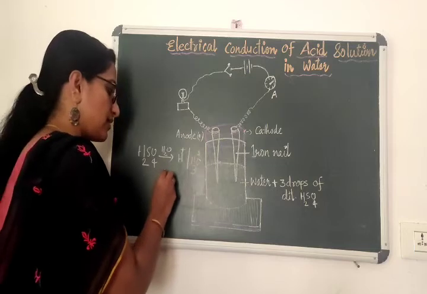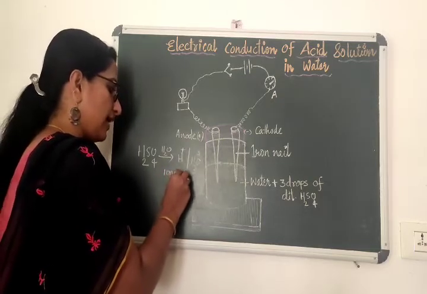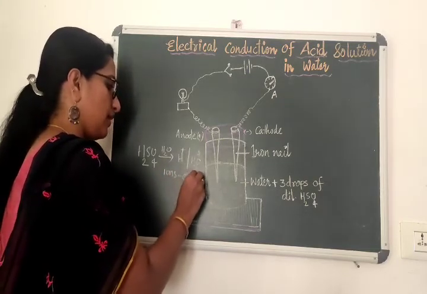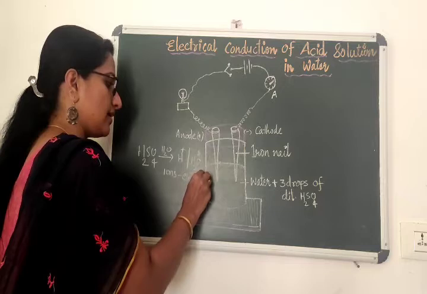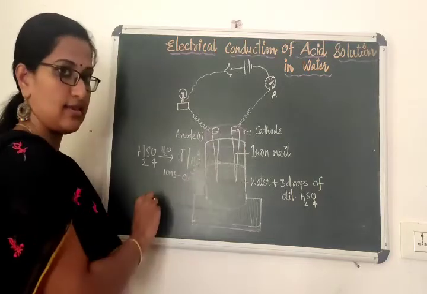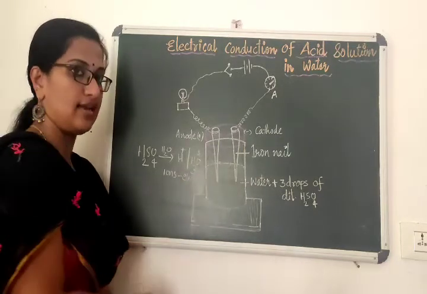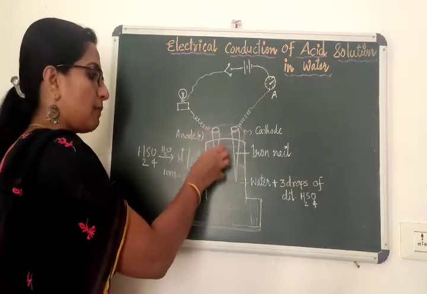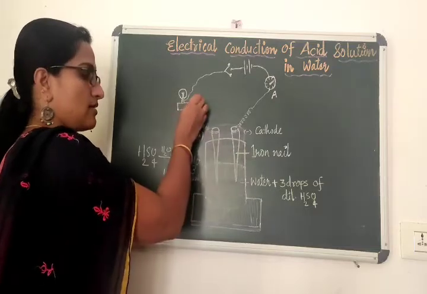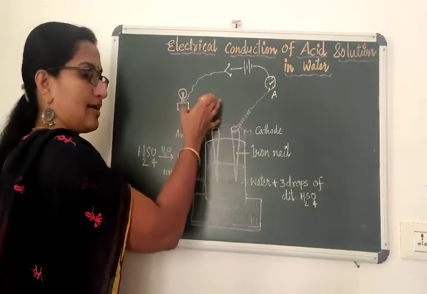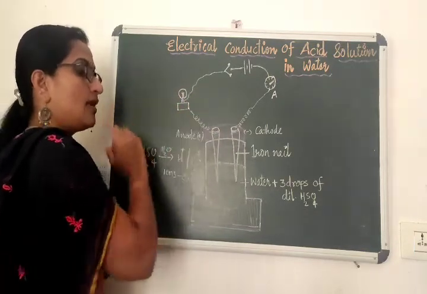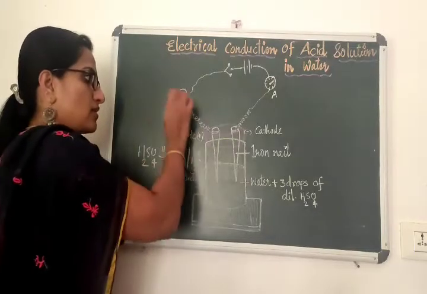Whenever there is a presence of ions, it conducts electricity. Here H plus ions are in excess in the solution, so it shows acidic character. Since ions are present in the solution, it conducts electricity, the ammeter shows deflection